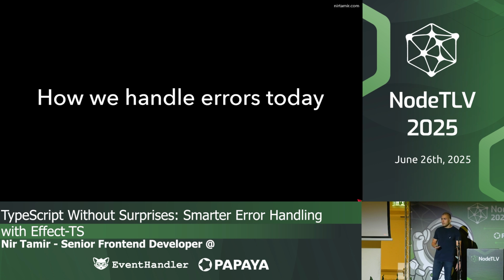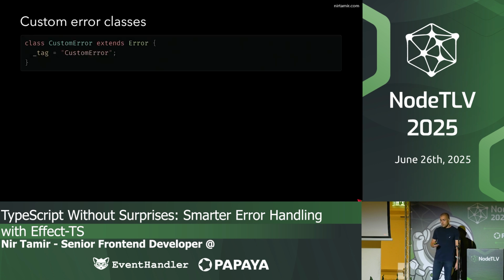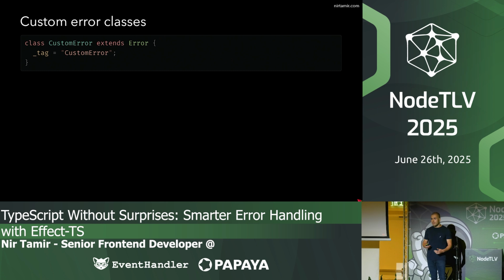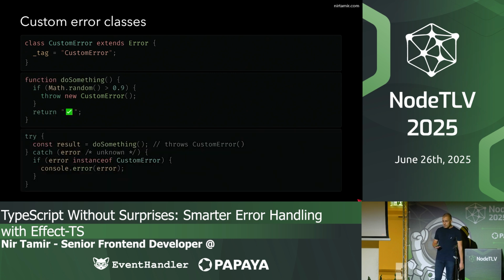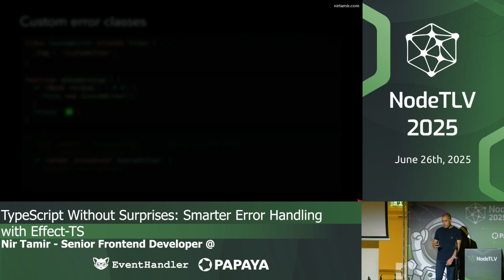So how do we handle errors today? We can create a custom class that extends Error with a tag, so we can identify it later. And we can throw this custom exception. Inside the try-catch, the error type is still unknown, but we can check the type with instanceof and get inference inside the if error instanceof CustomError.